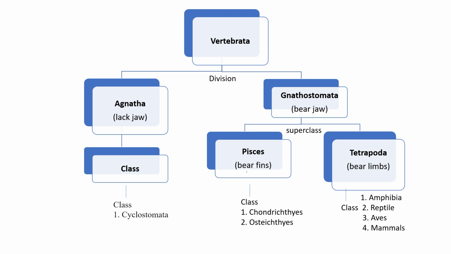Those having fins come under Pisces, while those having limbs come under Tetrapoda. Fishes are further classified into two classes, Chondrichthyes and Osteichthyes, and Tetrapoda into 4 classes: Amphibia, Reptilia, Aves and Mammalia.